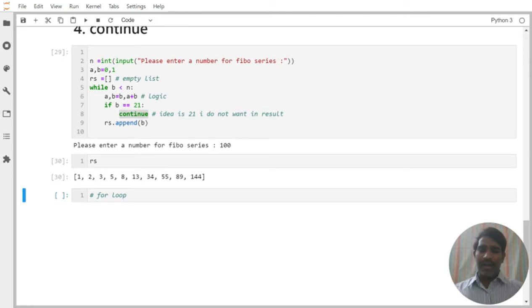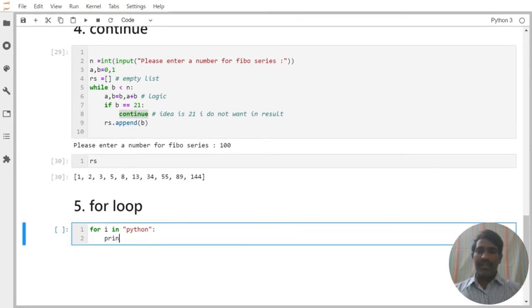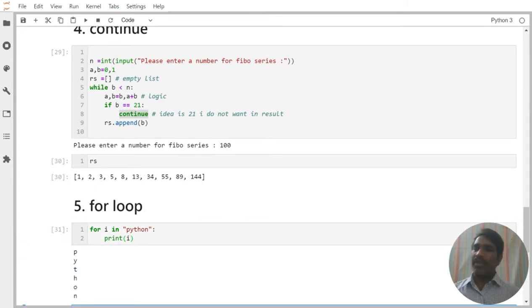You already learned about one thing that is called a string object, right? I want to read one by one item from the string. Simply I am writing here for i in the string Python. Then if I say print i, one by one letter it is printing for you.